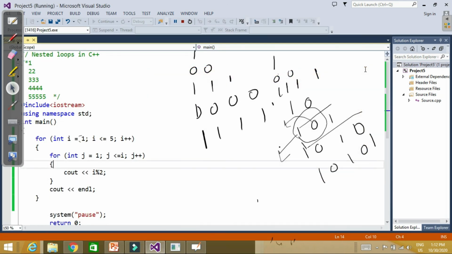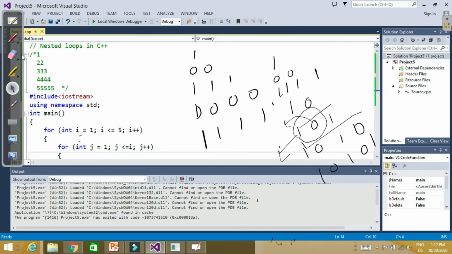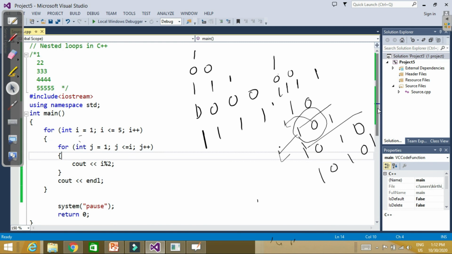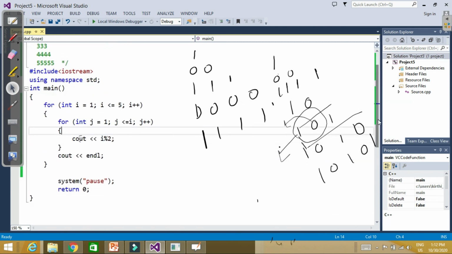How nested loops work, you can put the same thing for another loop also. So this is the working of nested loops. If we have to work in both directions, row wise and column wise also, then we choose nested loops. Thank you.